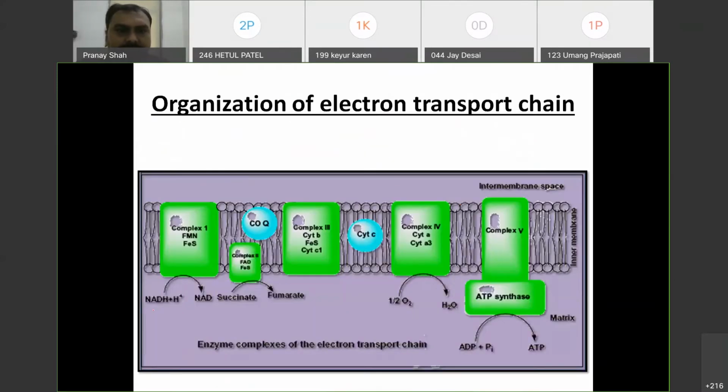So you can see here NADH, it is like a donkey. It contains the electrons. It has a lot of electrons, NADH, right? It will transfer its electrons to complex 1. That will transfer first to FMN, then FMN will transfer to FeS, and then FeS will transfer its electron to coenzyme Q. Then this coenzyme Q will transfer its electron to complex 3, that is cytochrome b and c1, and ultimately cytochrome c. Then this cytochrome c will transfer its electron to cytochrome a, aa3, and ultimately oxygen will accept this electron and hydrogen, and it will form H2O.